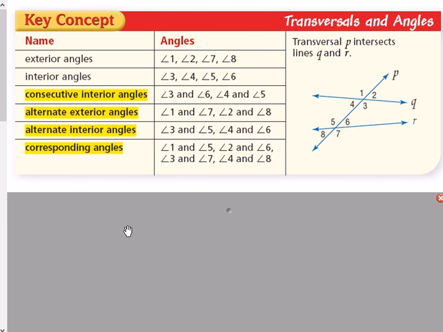So some of these angle relationships, we have exterior angles, which are angles on the outside. Now, when we say exterior, we're talking about the lines that are typically going to be headed in the same directions. I know in this graphic there aren't any parallel lines, but we're talking about what's outside of that. So in this case, it would be angles 1, 2, and 7 and 8. Those are the exterior angles in this diagram. Interior angles would be inside of those lines. So the interior angles here are 4, 3, 5, and 6.